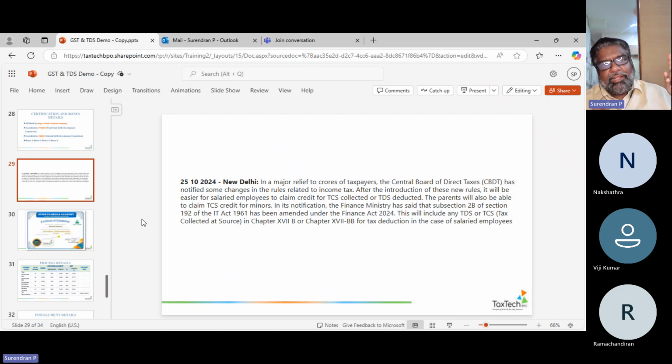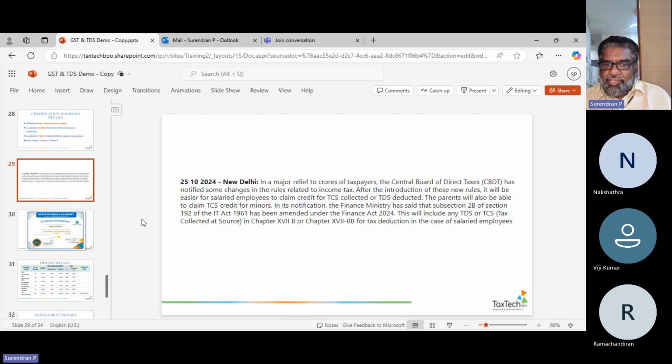So if you had delayed, even the penalty is only 10%. Now they are going to make more money on this. After the introduction of these new rules, it will be easier for the salaried employee to claim the credit for TCS collected or the TDS, right? As I mentioned to you, even parents will also be able to claim TCS for the minor. Earlier it was not there.